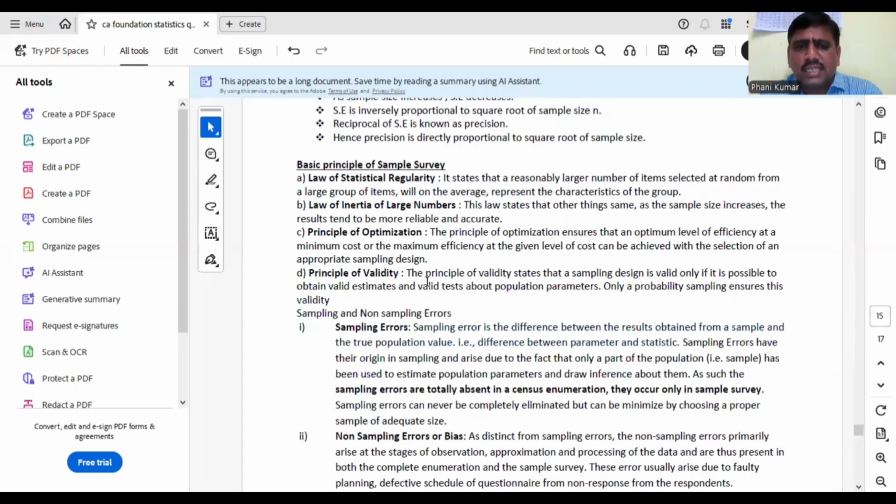Principle of validity states that our sample design should be such that we can draw valid conclusions and valid tests of hypothesis. Valid means principle of validity.